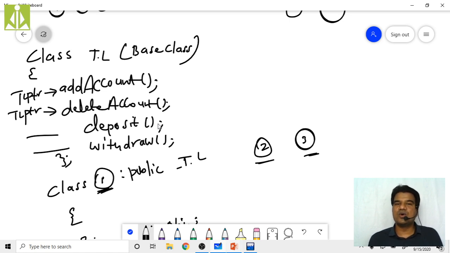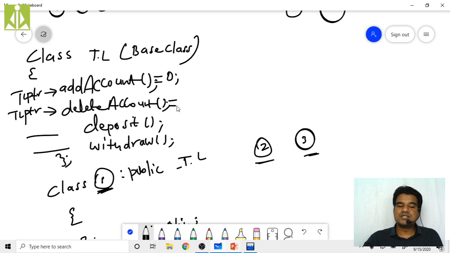If the team leader is writing the code, anybody who is writing the code thinks that my code is an efficient code. Nobody else will write more efficient code than me. That is the reason why companies reduce the job of coding from the team leaders. So right now the team leader will simply name the member functions. He will not write any code for that one. He will simply declare the function and put equals to 0.